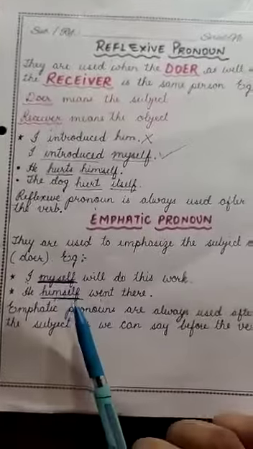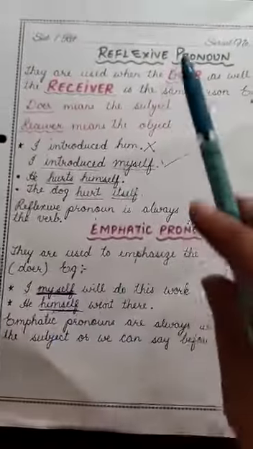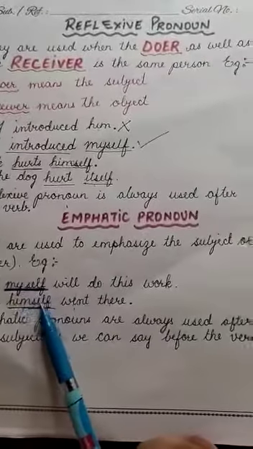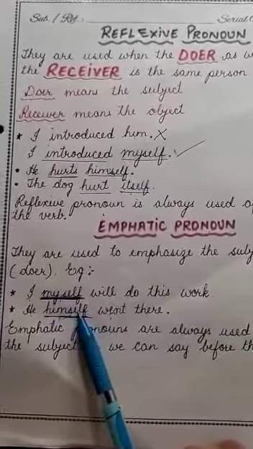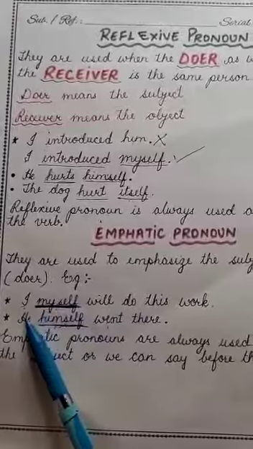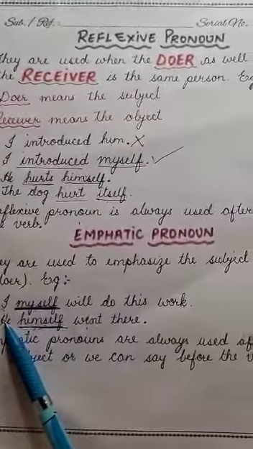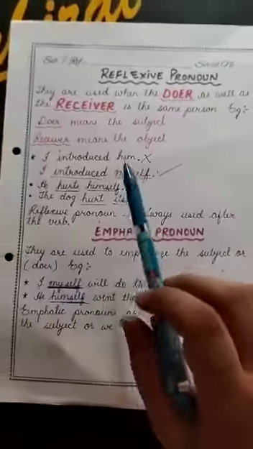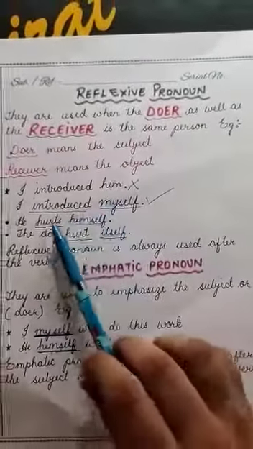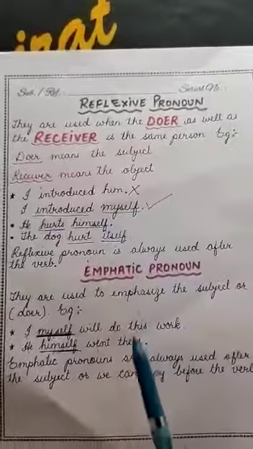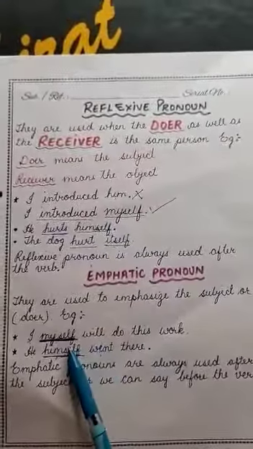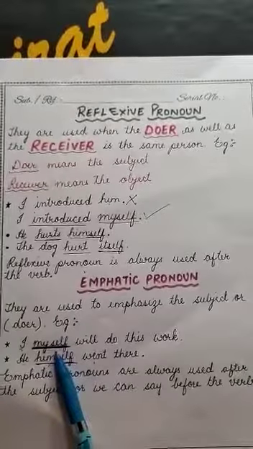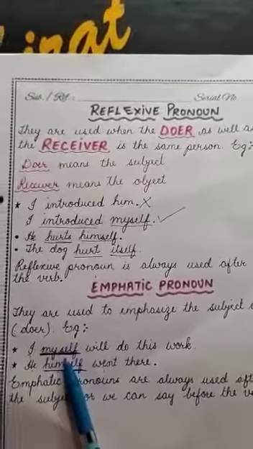Clear? So what is the main difference between reflexive and emphatic is that we use the emphatic pronoun after the subject and before the verb. In reflexive we are using it after the verb, and in emphatic we are using it before the verb and after the subject.